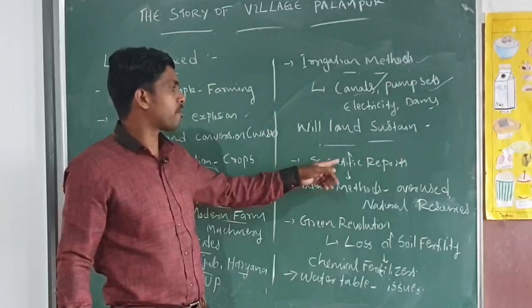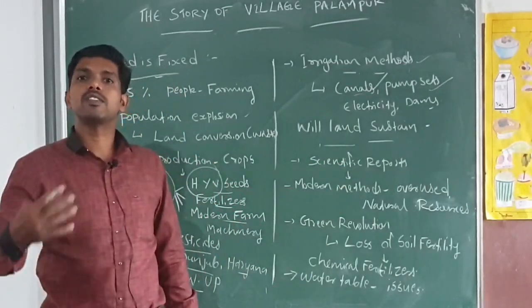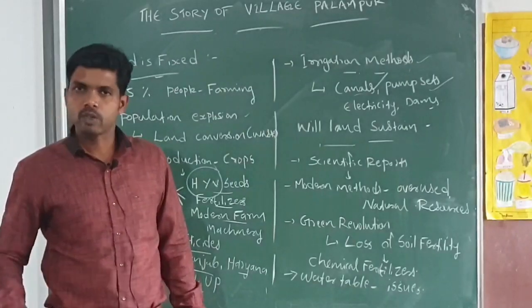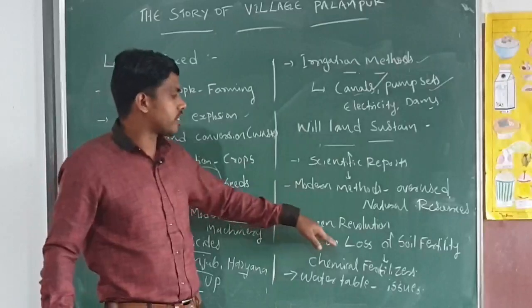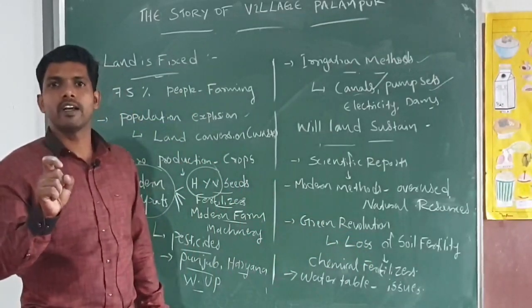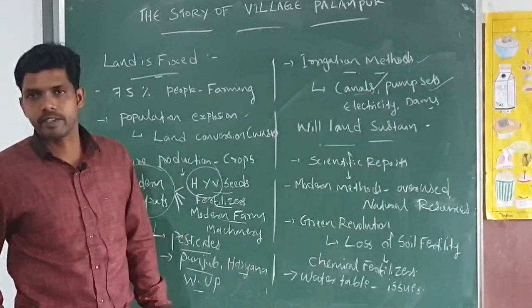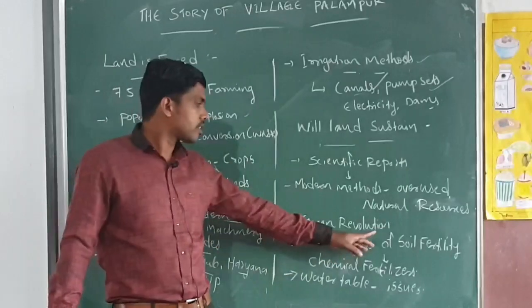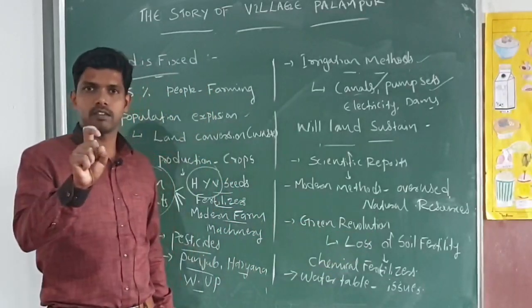First, scientific reports proved that modern methods overuse our natural resources, which is going to deplete the resources in our India. And another one, the green revolution. The green revolution has many positive sides, but one negative side is that it is causing loss of soil fertility.